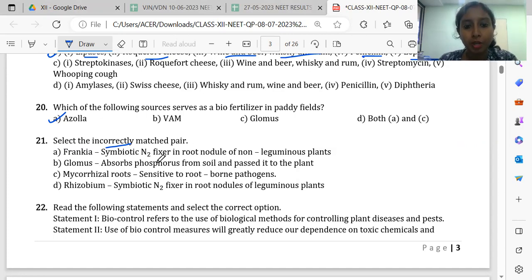Frankia, symbiotic nitrogen fixer in non-leguminous plant, yes. Glomus, it is the example for mycorrhiza which absorbs phosphorus, correct. Mycorrhizal roots, they are sensitive to root-borne pathogens? No, they are not sensitive. They resist root-borne pathogens. So it is incorrectly paired. Rhizobium, symbiotic nitrogen fixer in root nodules of leguminous plants. Yes, this is also correct. Answer is option C.